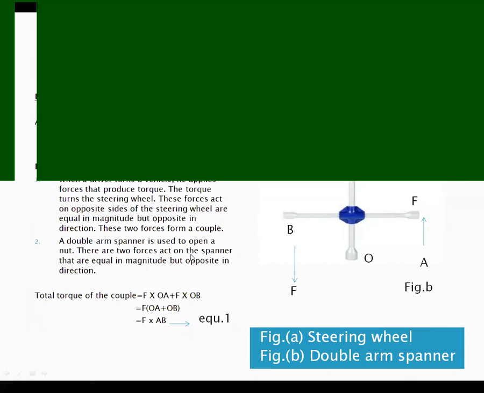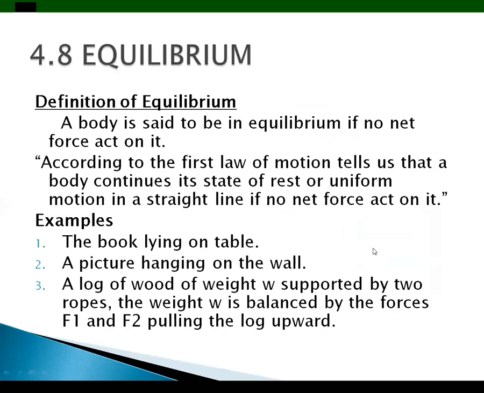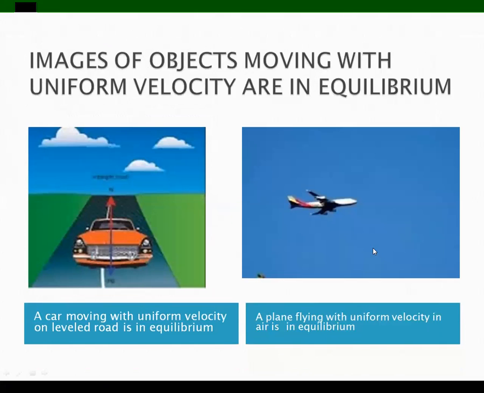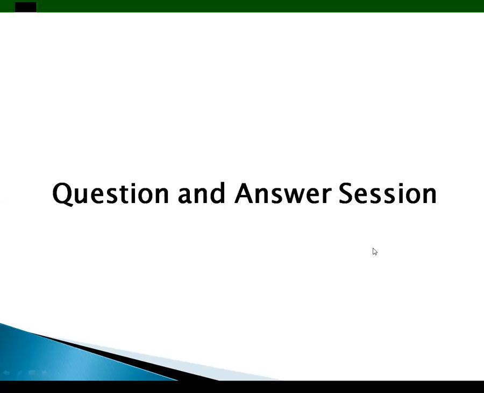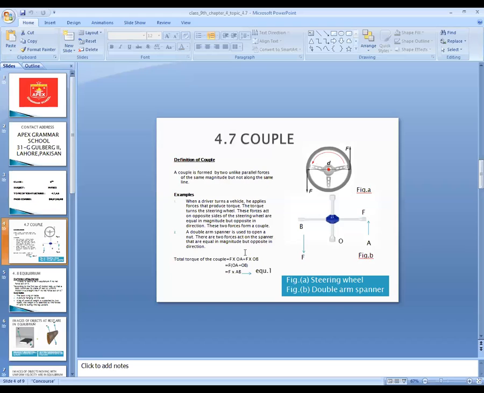So the double arm spanner is used to open a nut or to close the nut. Two forces act on the spanner. One force is acting upward in this direction, and one force is acting downward.